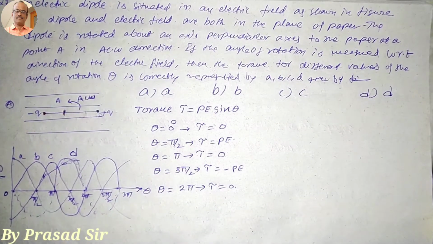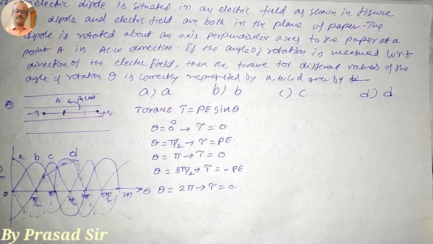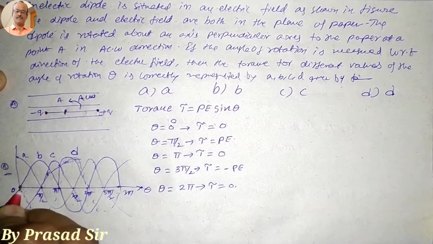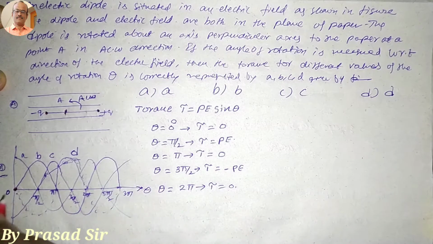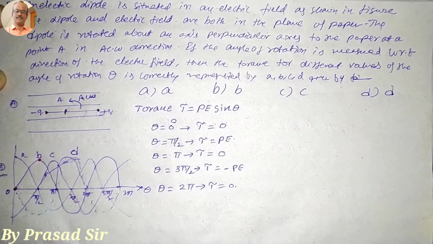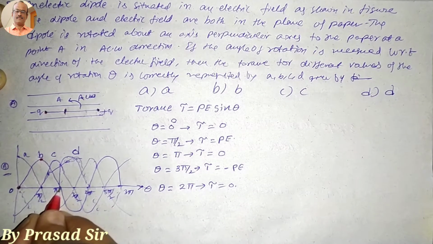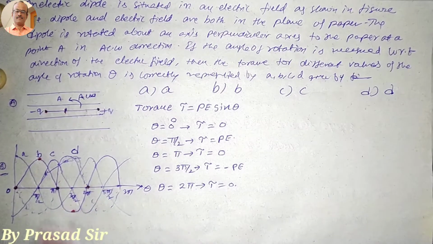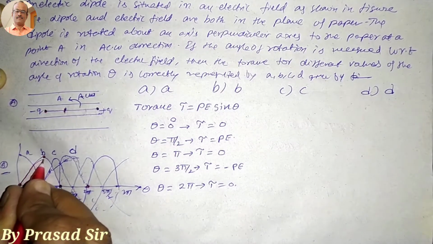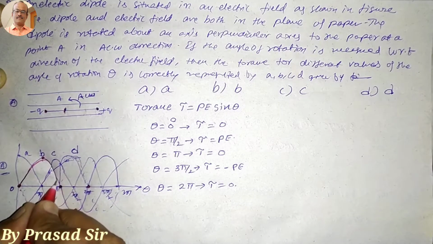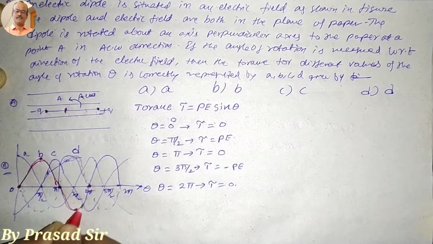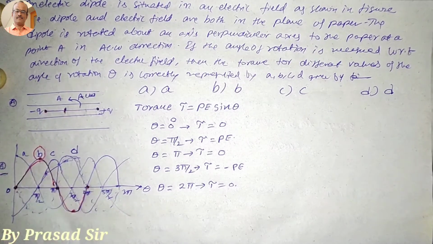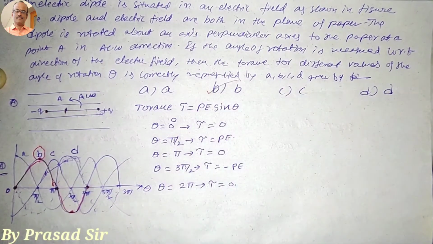So the graph is represented like this: initially 0, then afterwards a positive value, then 0, then a negative value, then 0 again. So which graph represents this? This graph is representing the tau value. So which graph is suitable here? B graph is suitable. So that's why option B is correct.